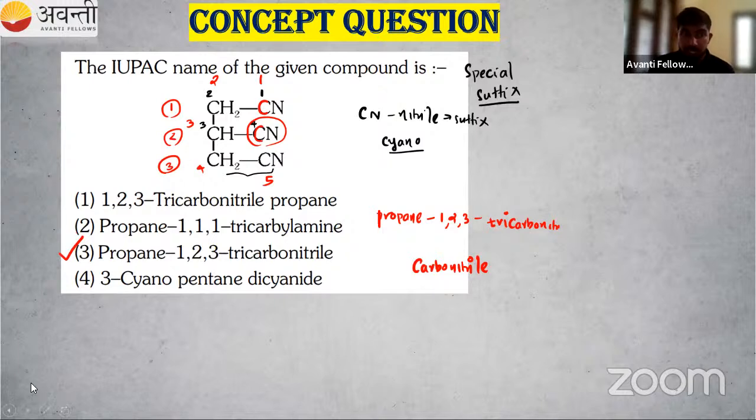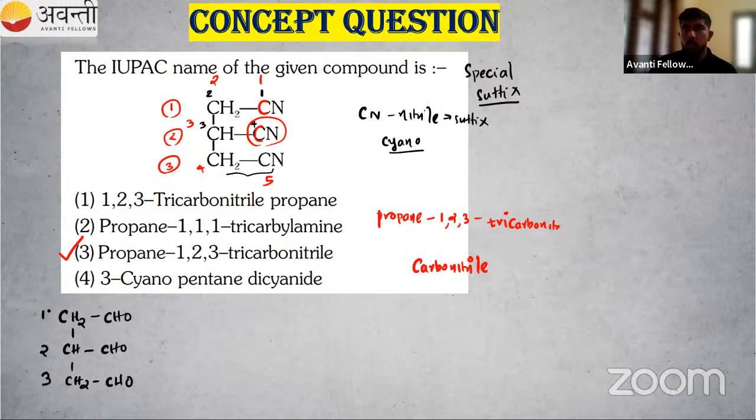This is a special case. If more than 2 functional groups are coming, then we have to do it like this. I will give you one more example. You have to tell me the answer. I have CH2, then CH, then a CHO group, then one more CHO group, then one more CHO group. Do we have to include the CHO group in the chain? No, we can exclude that.